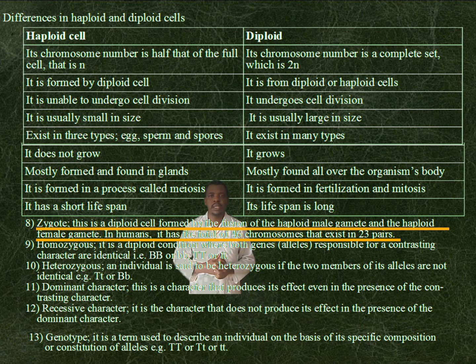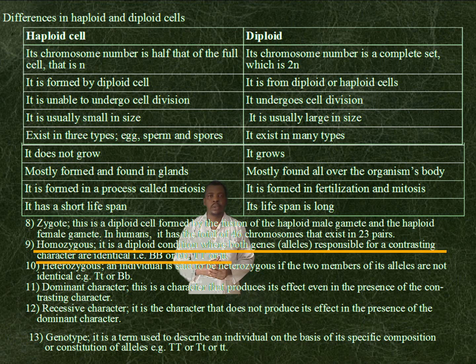Zygote. This is a diploid cell formed by the fusion of the haploid male gametes and the haploid female gametes. In humans, it has a total of 46 chromosomes that exist in 23 pairs.